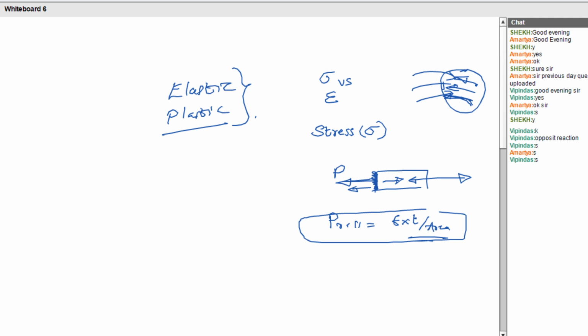Then what is this force? This force is the internal resistive force, isn't it? The internal resistive force per unit area, that is what we call stress. Stress is the internal resistive force divided by area. Okay. So here, what is meant by strain then?